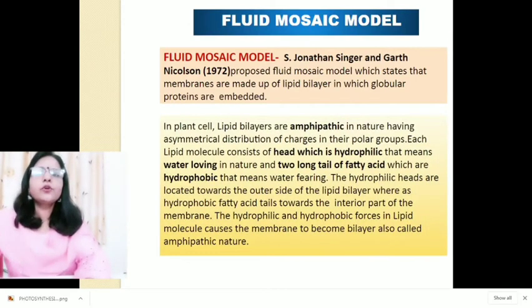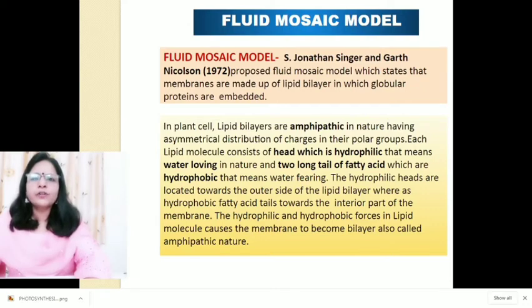So, fluid mosaic model states that membranes are made up of lipid bilayer in which globular proteins are embedded. And the lipid bilayer in plant cells is amphipathic in nature. Amphipathic का मतलब होता है it is having asymmetrical distribution of charges in their polar groups.